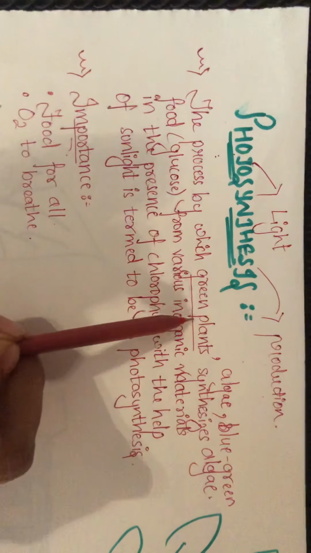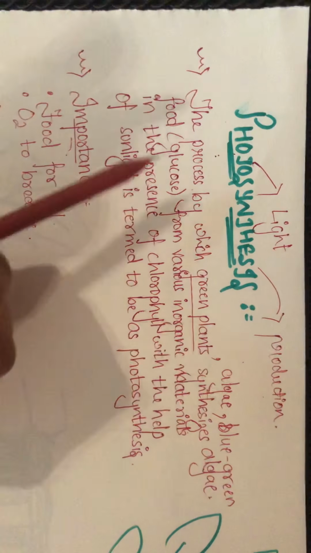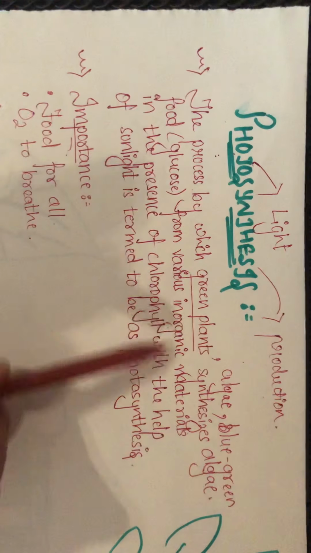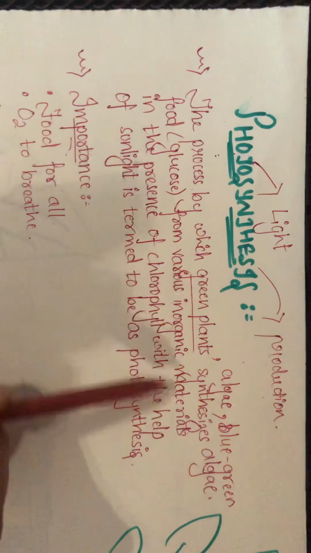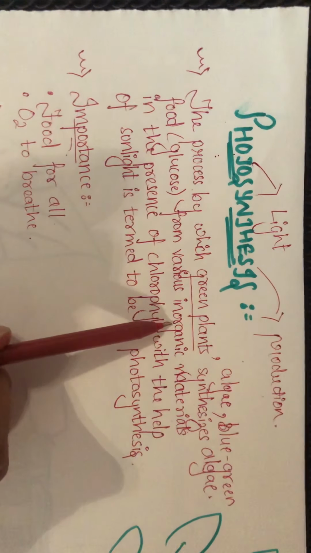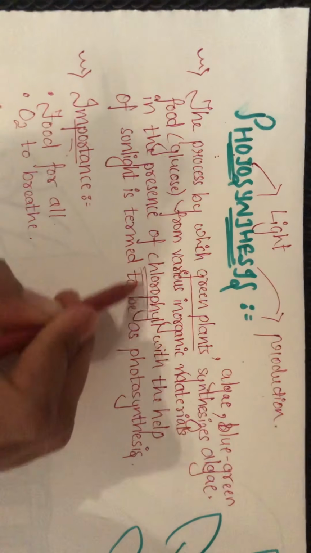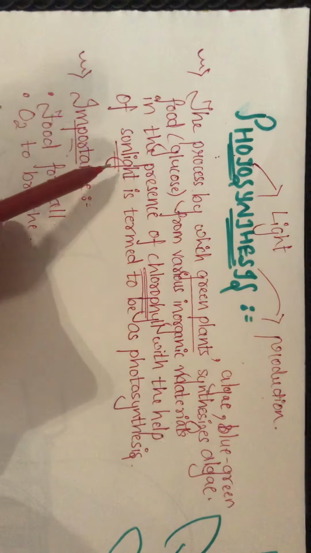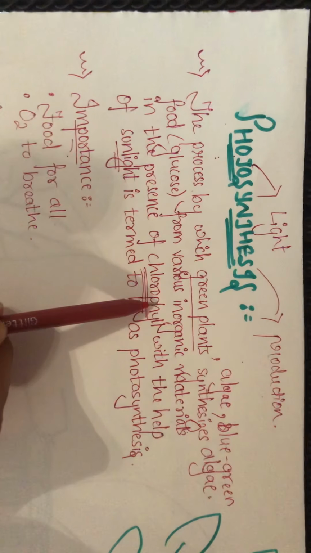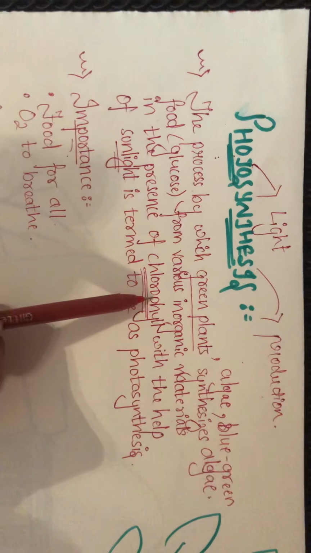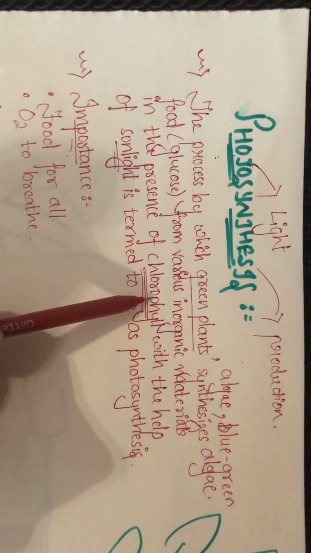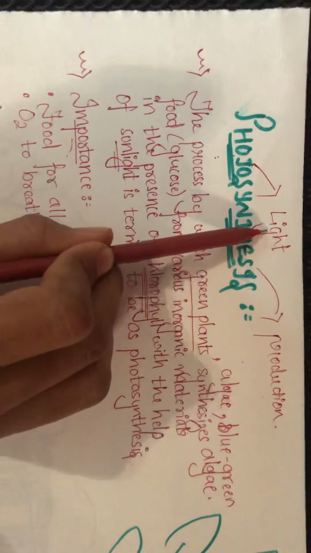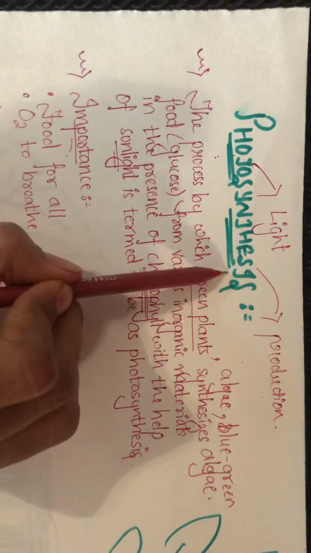It is a process by which green plants synthesize food, or glucose, from various inorganic materials, in the presence of chlorophyll and with the help of sunlight. Whenever there is sunlight and chlorophyll, only then will the plants be able to produce their food. And this process of production of food in the presence of light is termed photosynthesis.